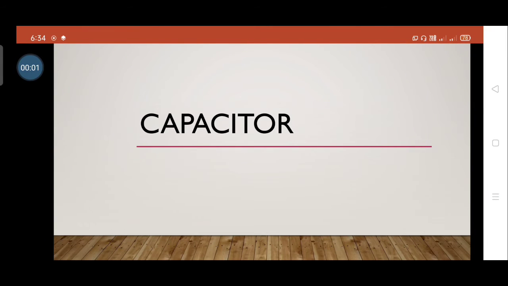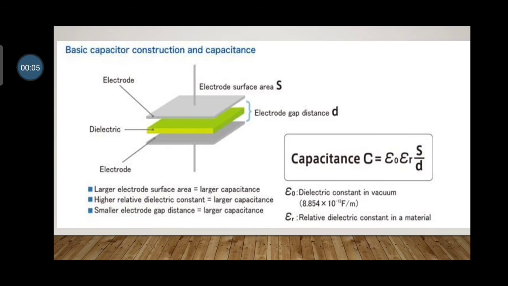Now we are going to discuss the capacitor. See here in this figure, this is the figure of a capacitance. The positive terminal is connected to the anode and the negative terminal is connected to the cathode. These two plates are the electrode plates. In between the electrode plates, a dielectric is connected between the two electrodes. The electrode surface area is S and the electrode gap distance is D.